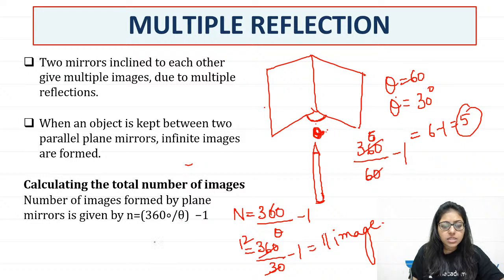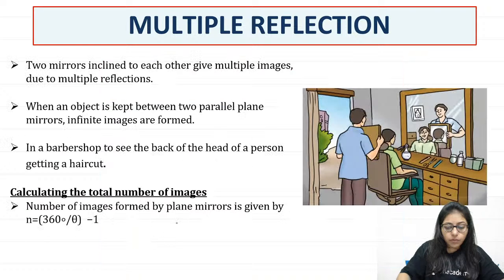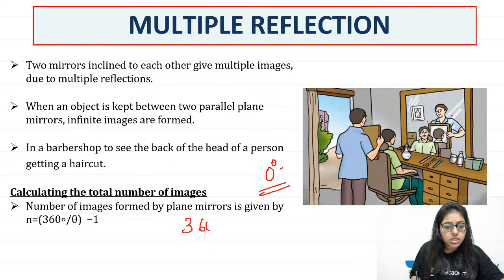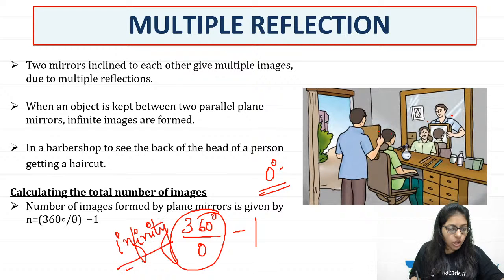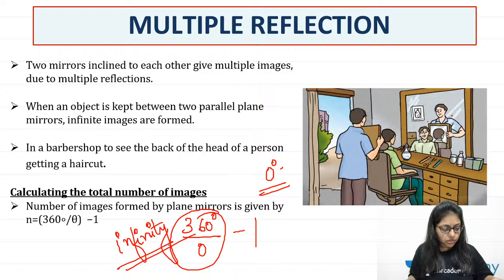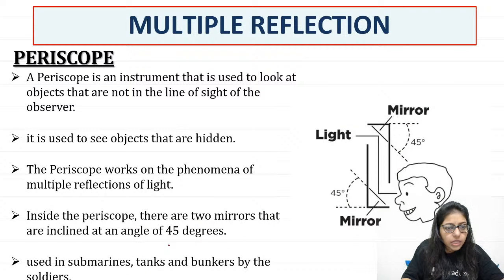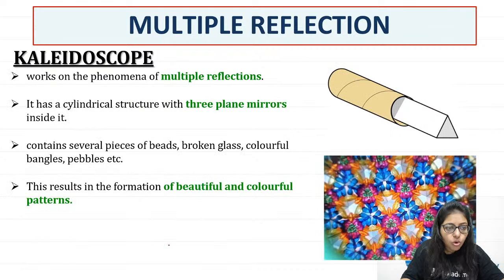So when you place these two mirrors, what is the angle? 0 degree. The angle is 0 degree. So how many images will we get? 360 divided by 0 minus 1. And anything divided by 0 is infinity. So we will get infinite images. How many images? Infinite, right? Infinite images.